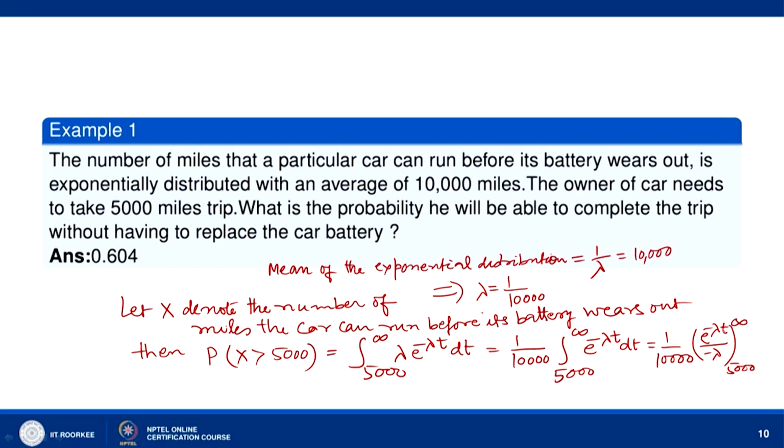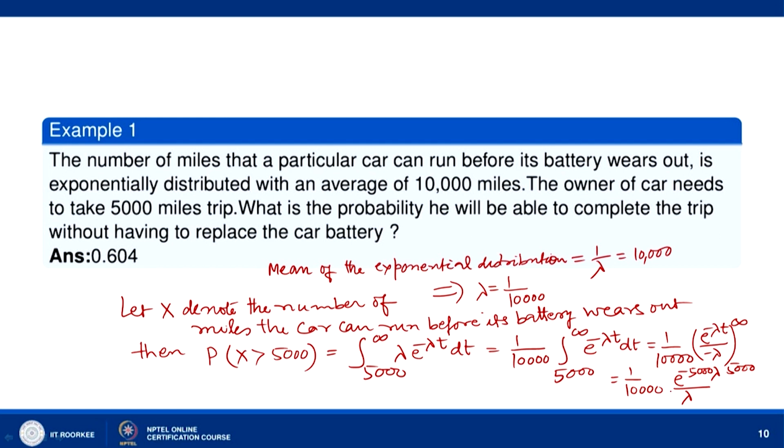Now, when t goes to infinity, since lambda is greater than 0, e to power minus lambda t will go to 0. At 5000, we will get e to the power minus 5000 lambda divided by lambda.